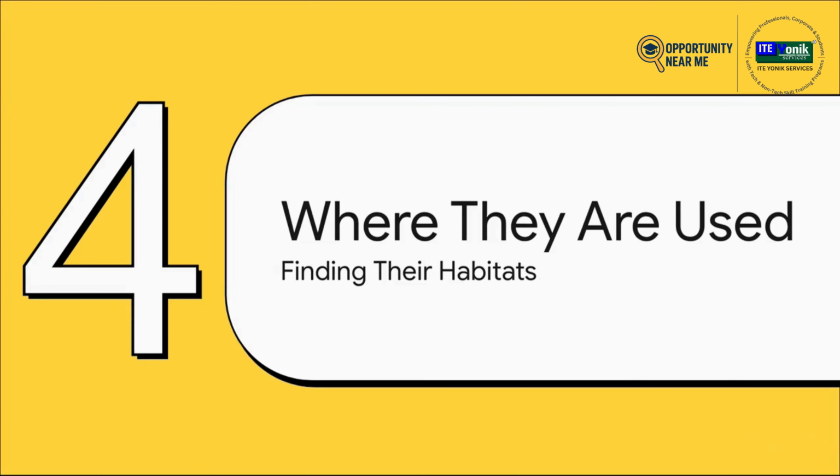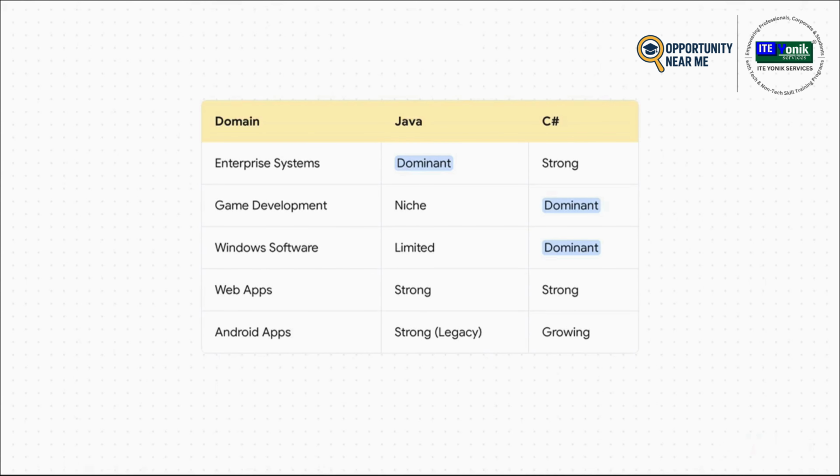Okay, next up, let's find their natural habitats. We've talked about how they feel to code with and the tools you get, but where are you actually going to see these languages being used out in the real world? Because trust me, each one has its own turf where it absolutely dominates. And this table really lays it out. Look at enterprise systems. Java is just dominant. You walk into a major bank and their critical systems are almost certainly running on Java.